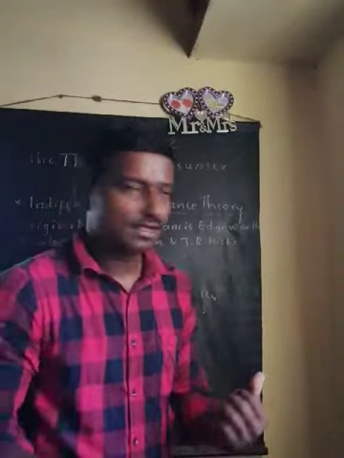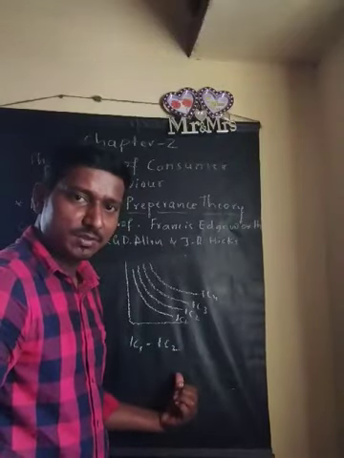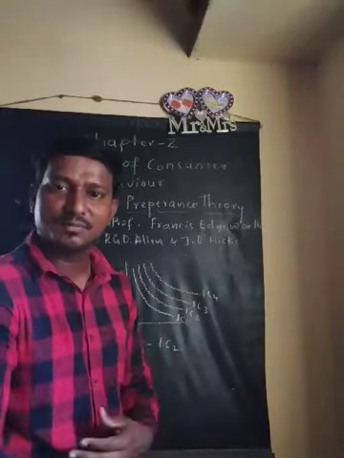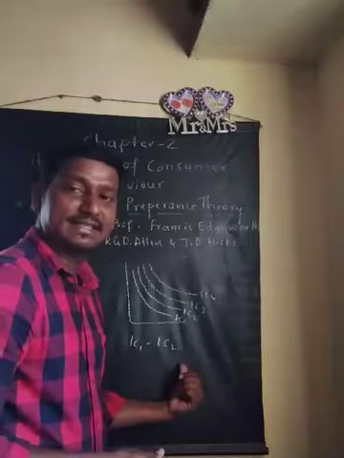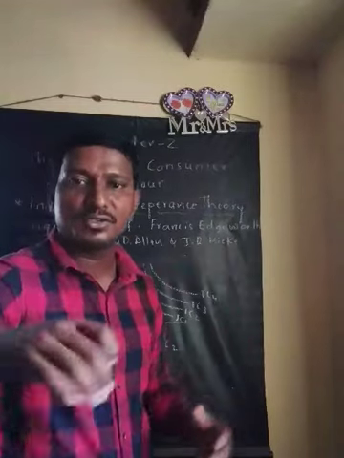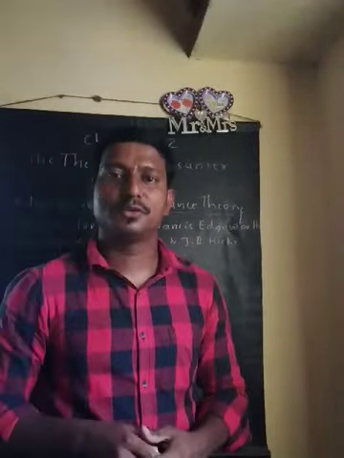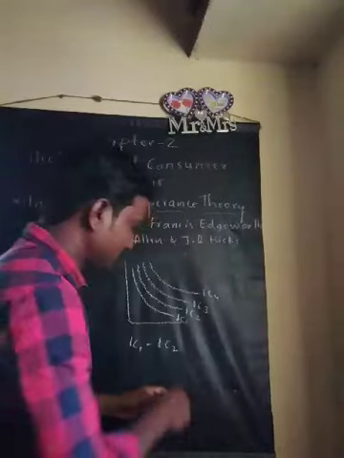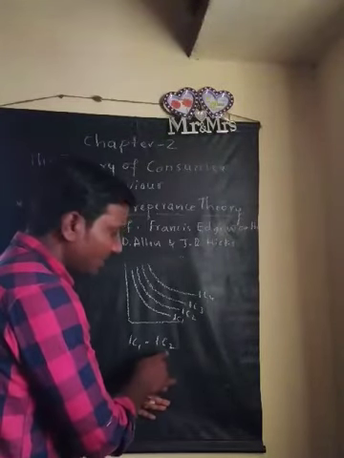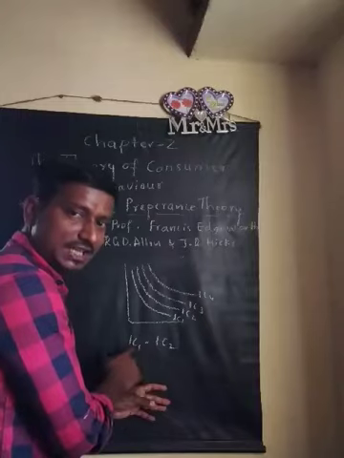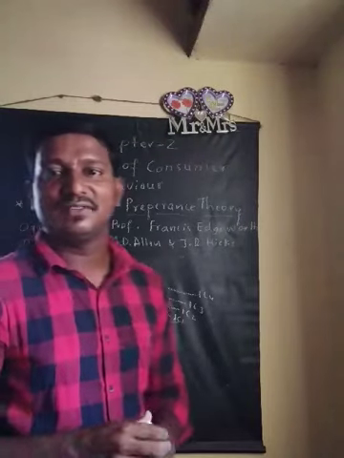There may be a reason why IC2 gives a higher level of satisfaction, because our interest, taste and preference are more favorable towards IC2, which means a particular combination of different goods gives a higher level of satisfaction. So IC2 gives a higher level of satisfaction compared to IC1.